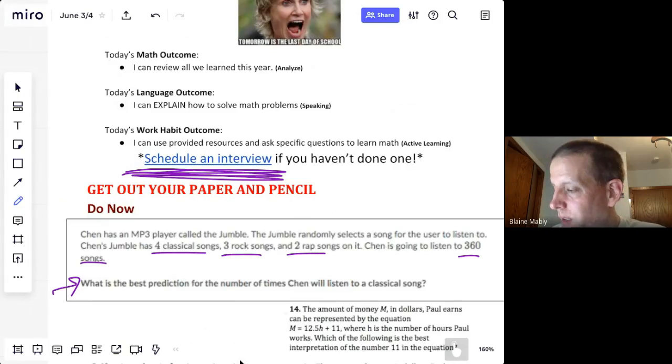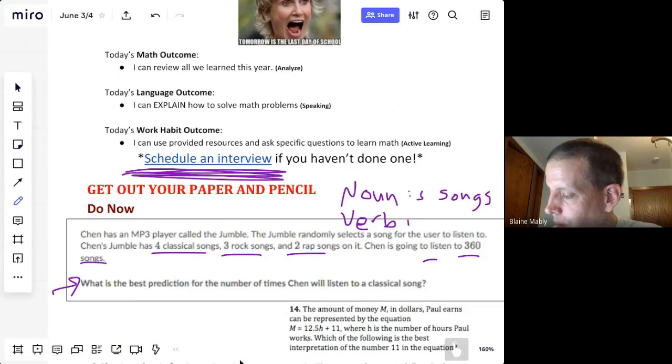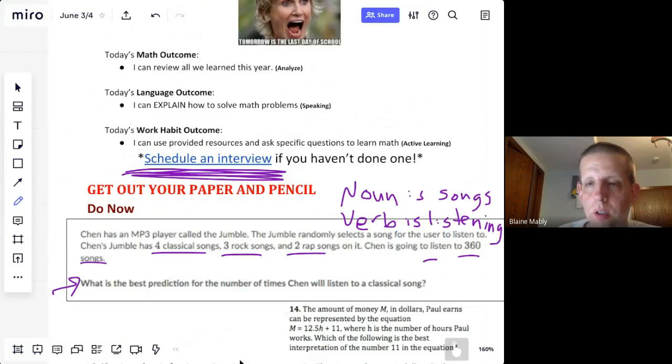For probability, think about the noun. The important noun is songs. And the action, the verb, the important verb, what is he doing with songs? He is listening. It's good reading, and we're focusing on reading. So for probability questions, it's important to figure out the noun and the verb. And it makes it easier when we actually read the question.